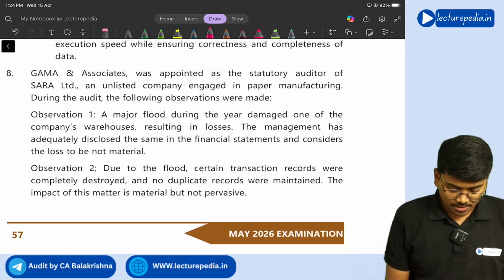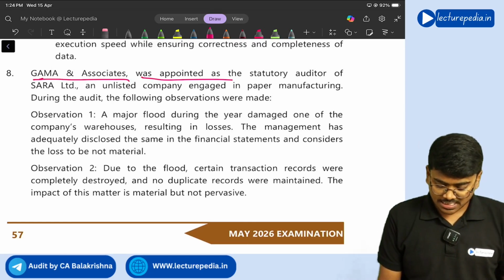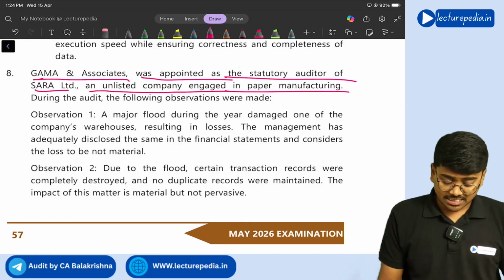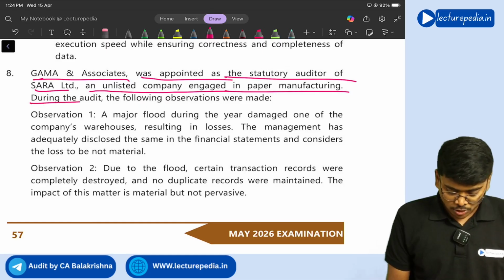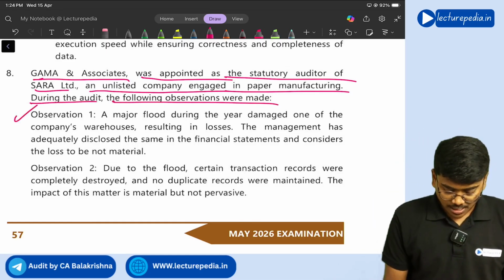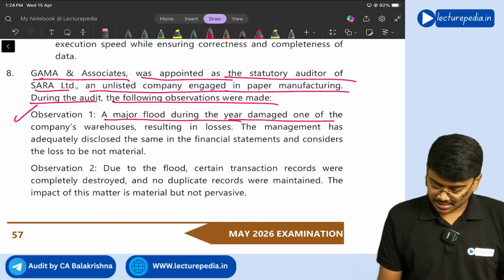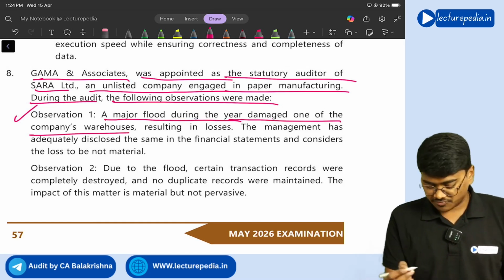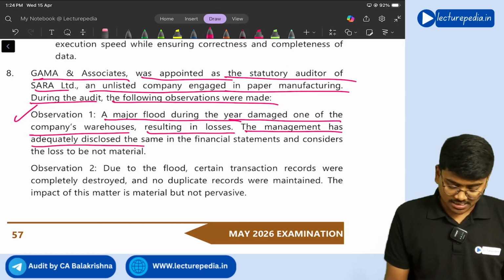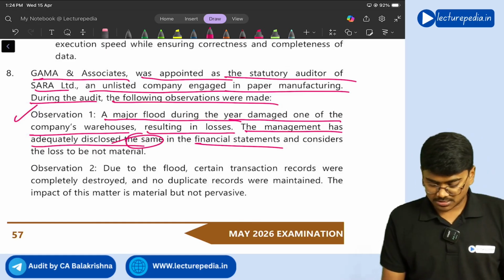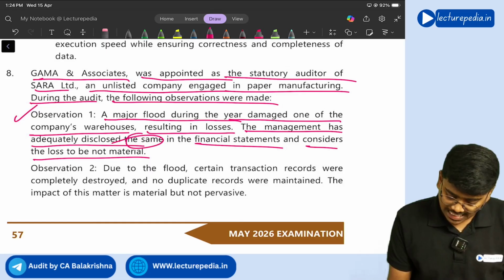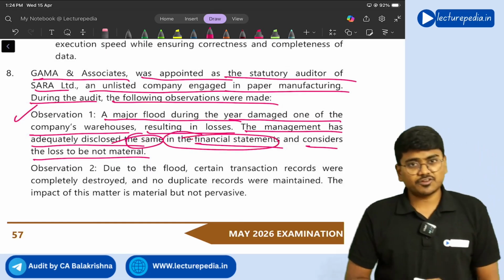8th MCQ. Gamma and Associates was appointed as statutory auditor of Sara Limited, an unlisted company engaged in paper manufacturing. During the audit, following observations were made. First observation: major flood during the year damaged one of the company's warehouse, resulting in losses. Management has adequately disclosed the same in financial statements and considered the loss to be not material. See, management has disclosed this in the financial statements.